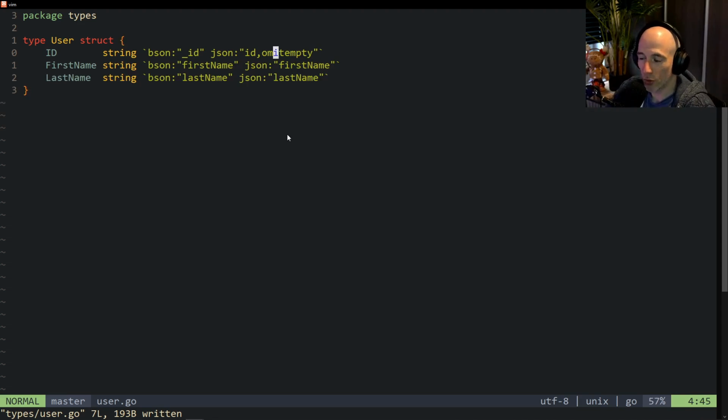But you could also do JSON dash, just like this, and then it's going to omit the field anytime. So it will never be JSON marshaled, even though it's public, right? So we're going to say ID and omitempty. Omitempty. Just like that.